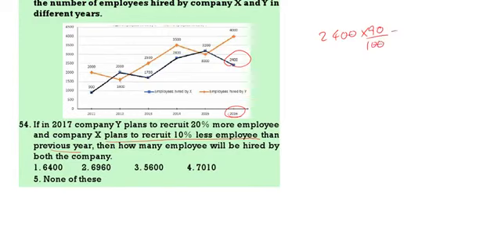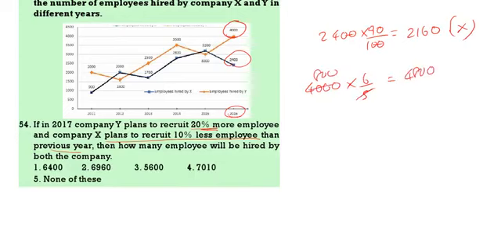If you do this, we are going to get 2160. This is X. Now come to Y. Y is 4000. Now it is 20% more, that means into 6 by 5. That means it is 4800. Now what is the total of this? 6960 is the correct answer.